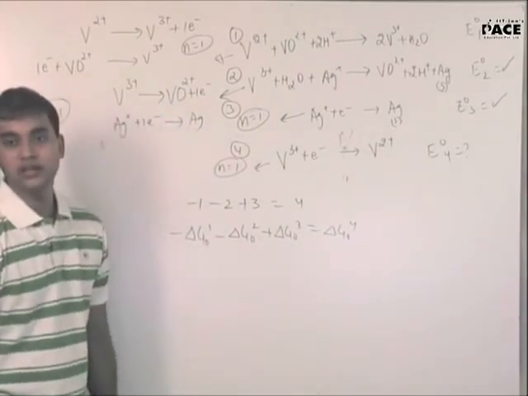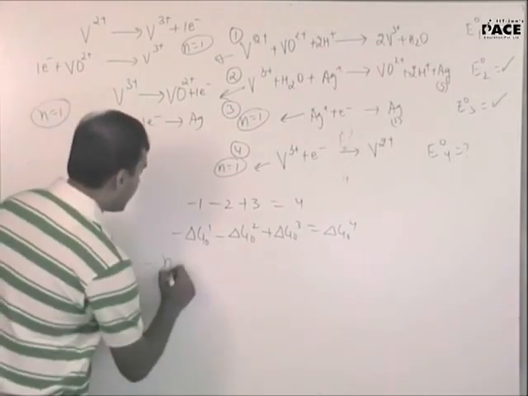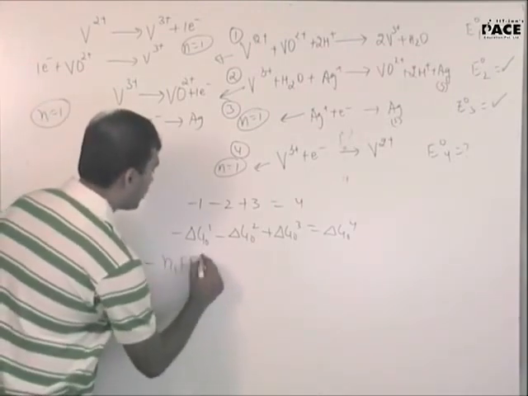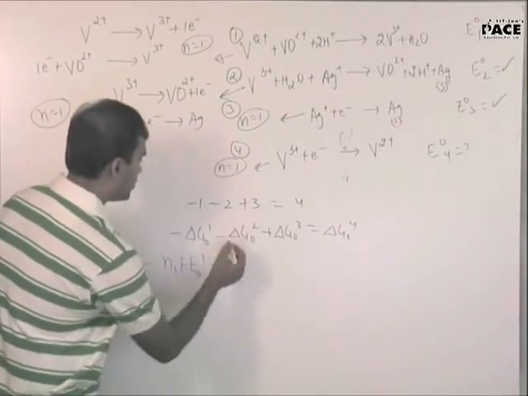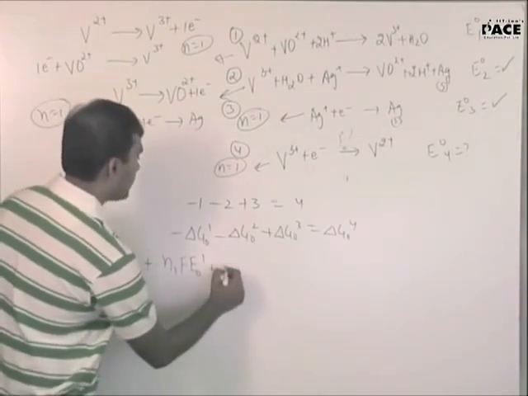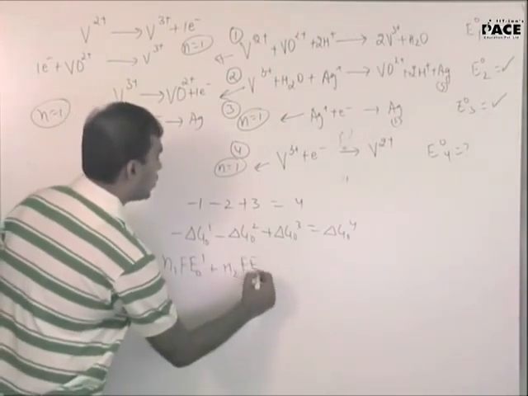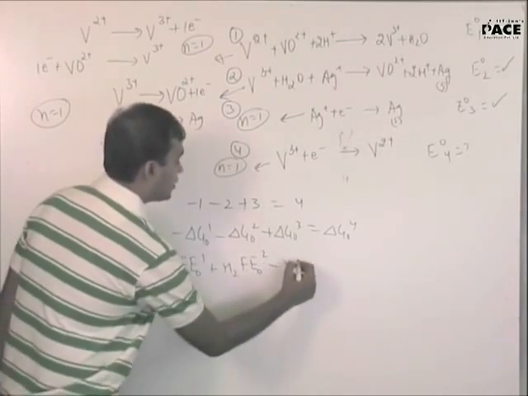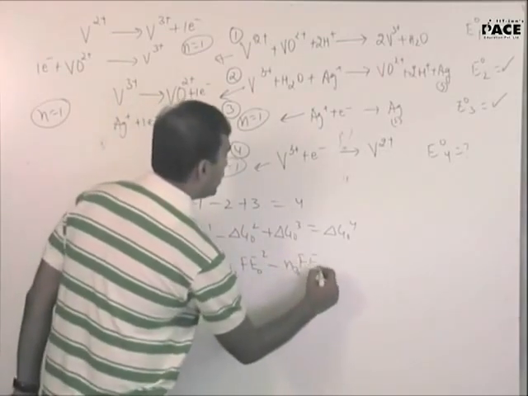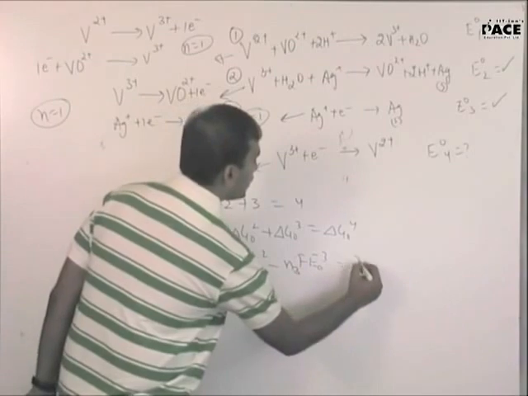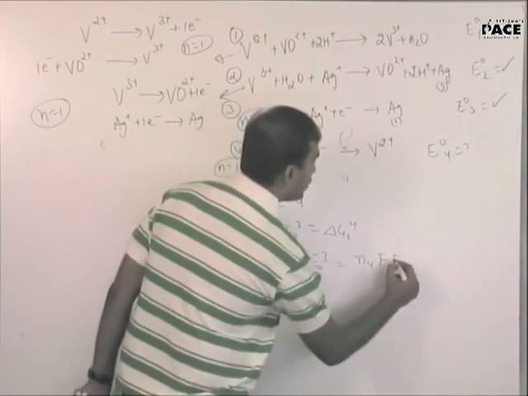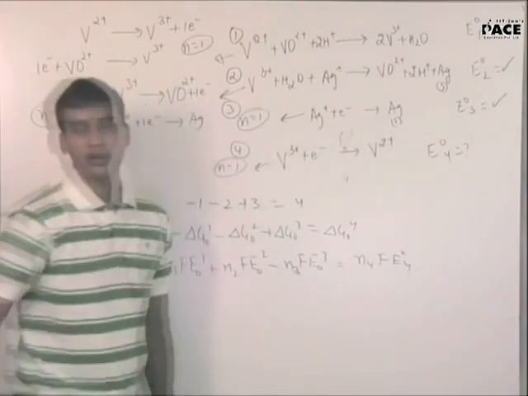Are we clear? So you can write minus N1 into F into E naught 1 minus N2 into F into E naught 2 plus N3 into F into E naught 3 is equal to N4 into F into E naught 4.